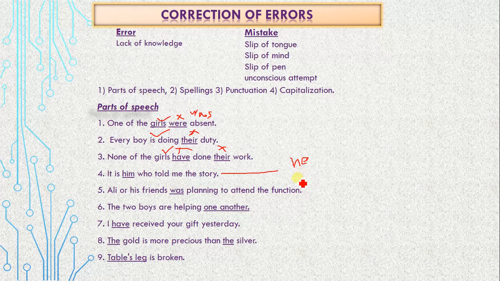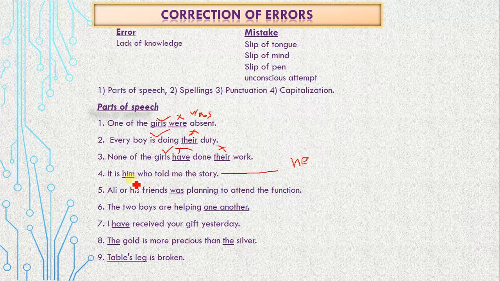I, he, she. What is the subjective case? As you know, the subject does everything by his own will. And what is an objective case? Him, her, them, for example him, me. These are objective cases. It means that in the objective case the noun or pronoun does not do anything willingly by his own desire.